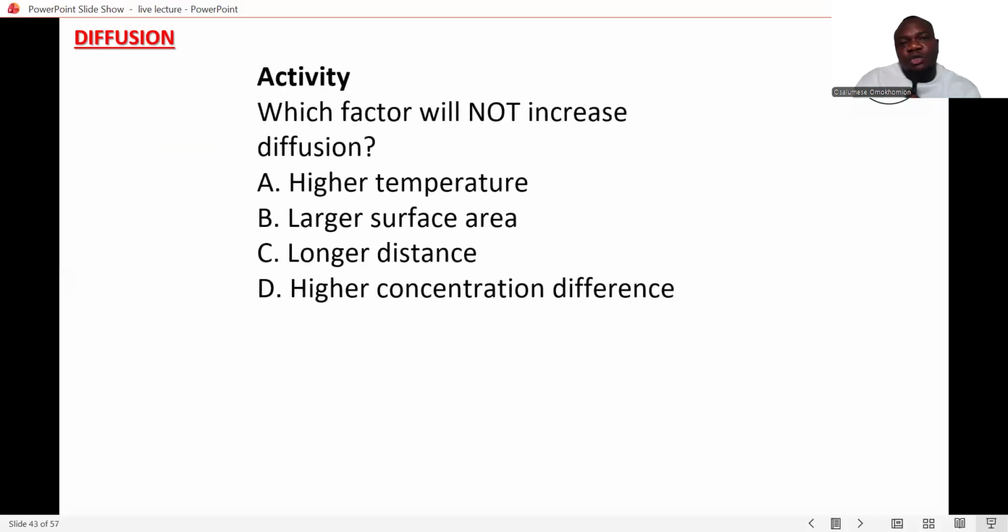Okay, so which factor will not increase diffusion? A: high temperature, B: large surface area, C: long distance, D: higher concentration difference. So here it is long distance. The longer the distance, the more the rate of diffusion tends to decrease, because it takes a whole deal of strength to diffuse over a far distance. So with a shorter distance, particles move very fast, but with a longer distance, the rate decreases.